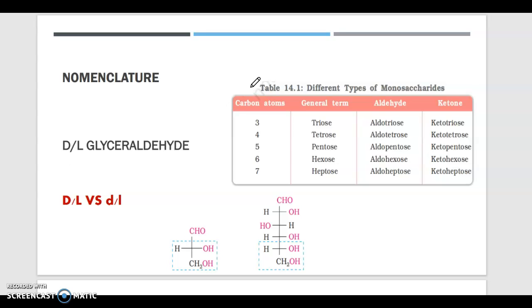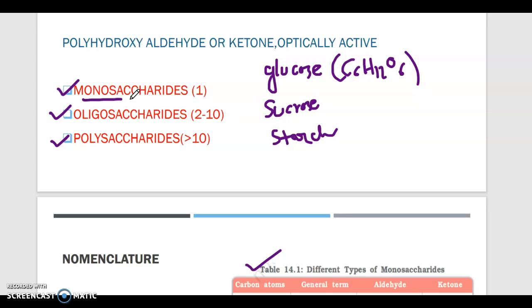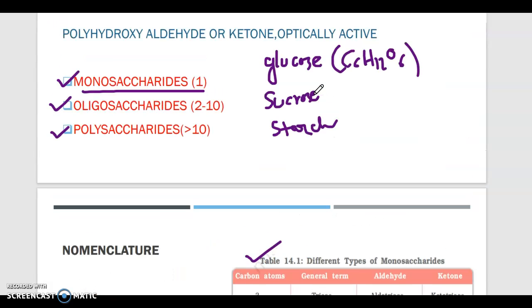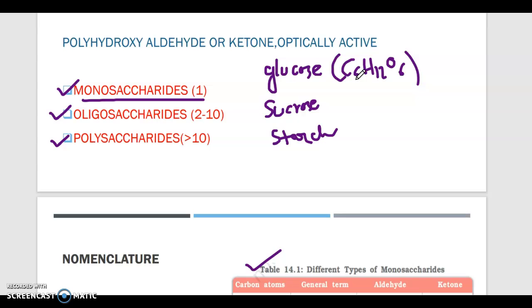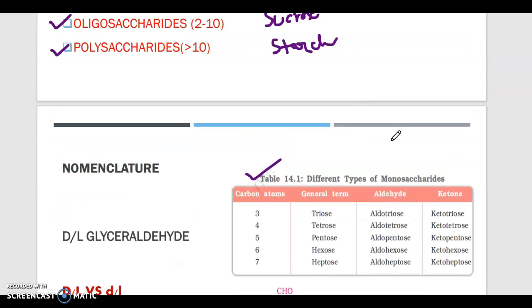Next, we will learn different types of monosaccharides. So now we will discuss monosaccharides basically. In carbohydrate molecules, there may be any number of carbons, as in glucose there are six carbons. So based on the number of carbon atoms, the monosaccharides are classified into some parts. If the total number of carbons in that monosaccharide is 3, then it is called a triose.